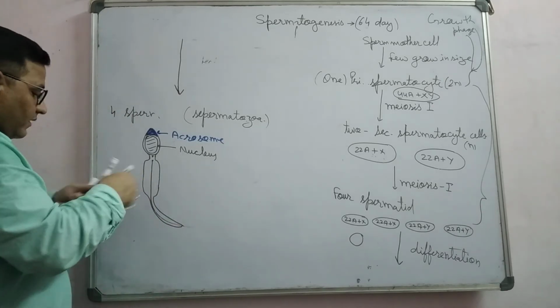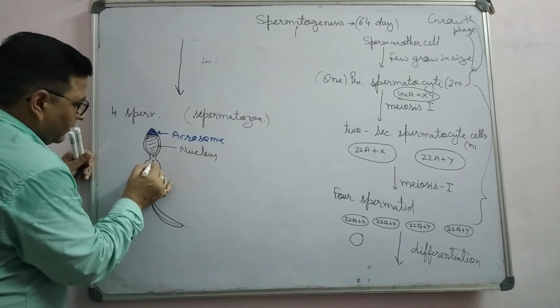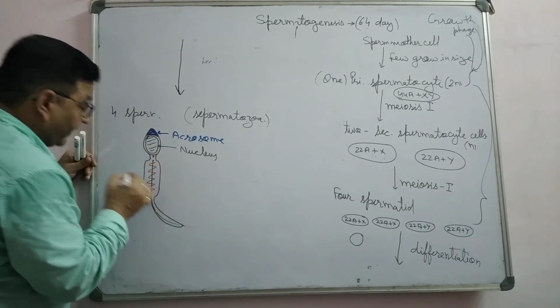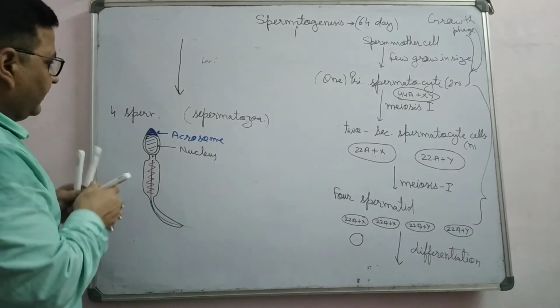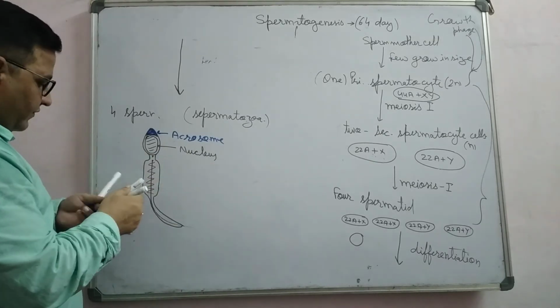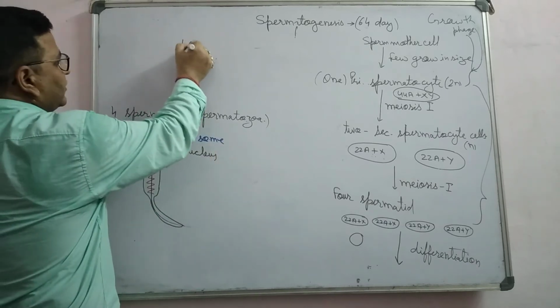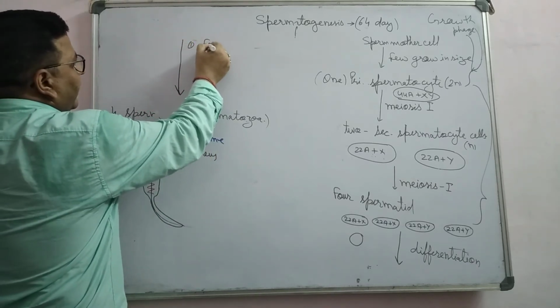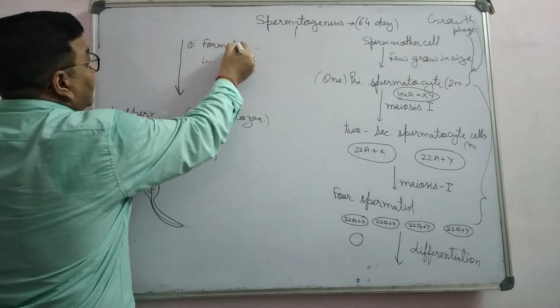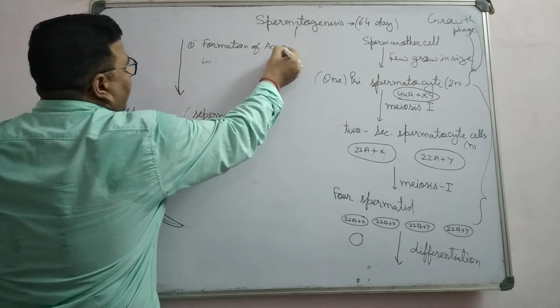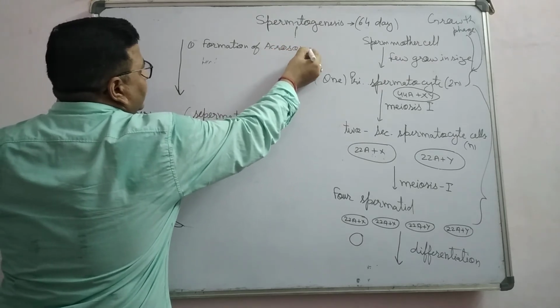Right now, there is a spiral strip of mitochondria. So first, in the differentiation, what happened? Formation of acrosome. In differentiation, the first point is formation of acrosome.